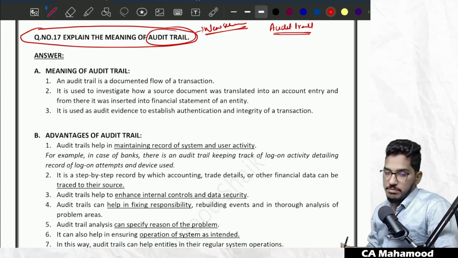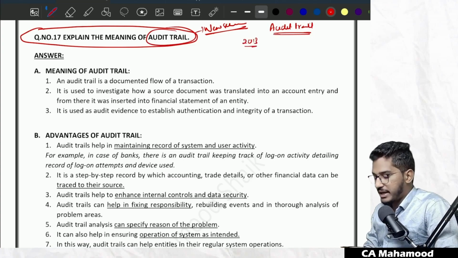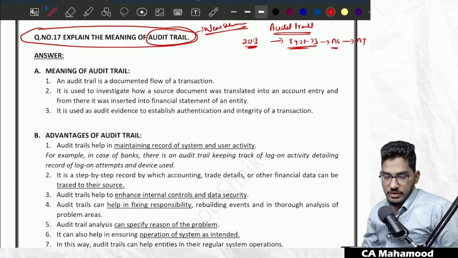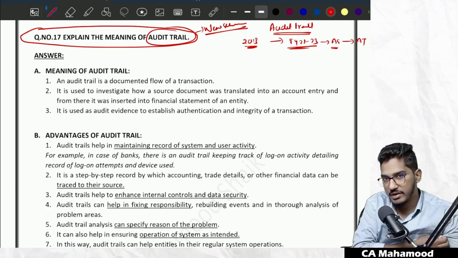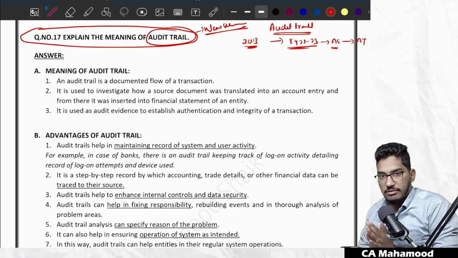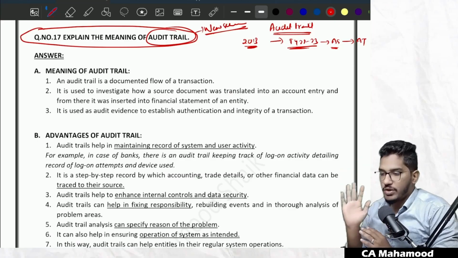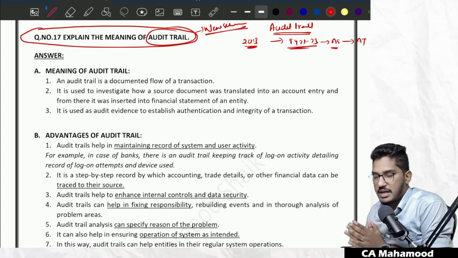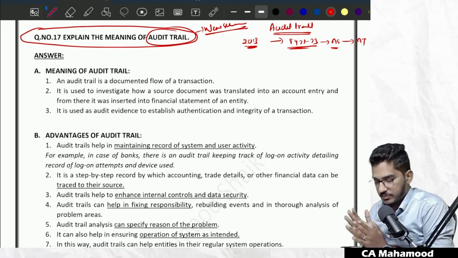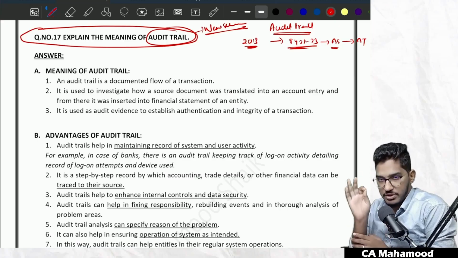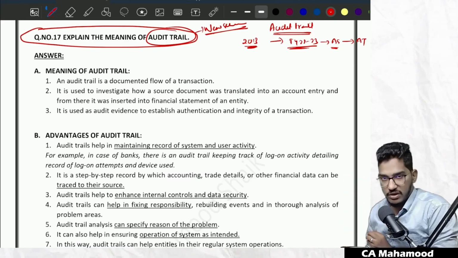If you have knowledge of the Companies Act provisions, the Companies Act 2013 has made it mandatory that from the financial year 2022-23, companies are required to use such an accounting software which will have a feature of recording audit trail facility. Sir, what is this audit trail? We'll talk about it, but first let us understand the requirements of the Companies Act. Every company should use such an accounting software which has the feature of recording audit trail facility.